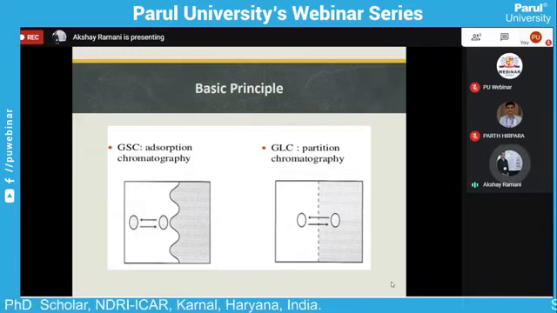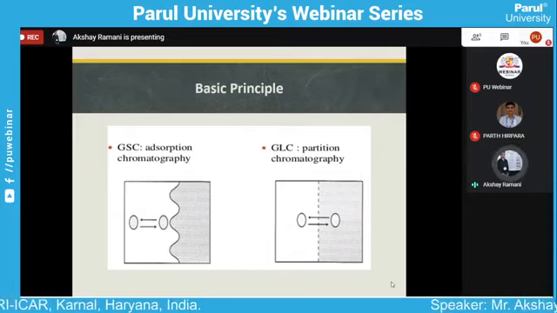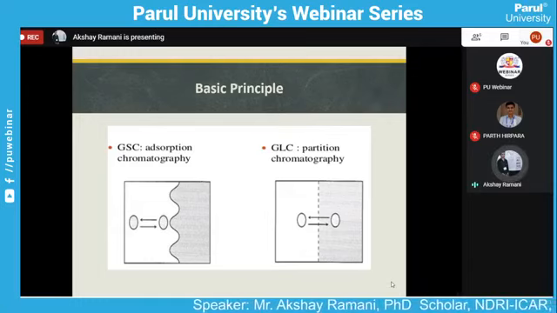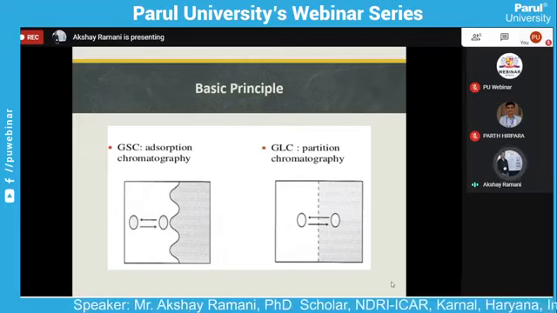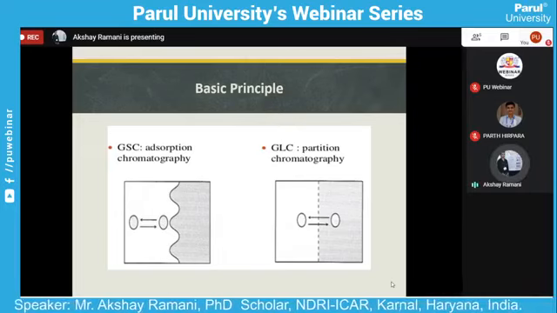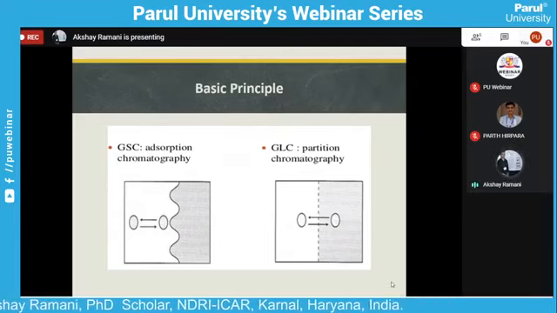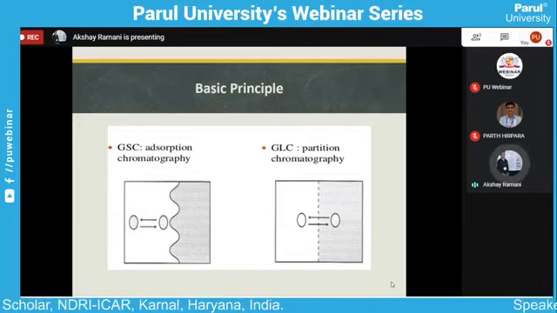The components of the mixture adsorb at different rates and elute at different rates. Here it is only for solids. In gas solid chromatography, adsorption chromatography is used, while gas liquid chromatography is mostly based on partition. On the other hand, in partition chromatography, separation on the stationary phase occurs by partition due to the difference in partition coefficients, and the different analytes give the result in the detector.